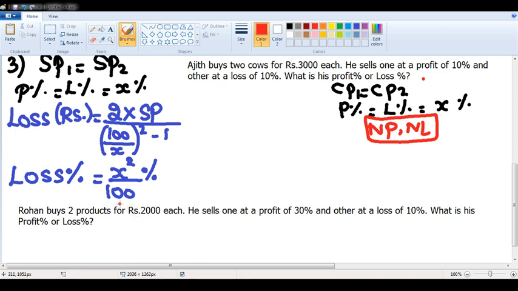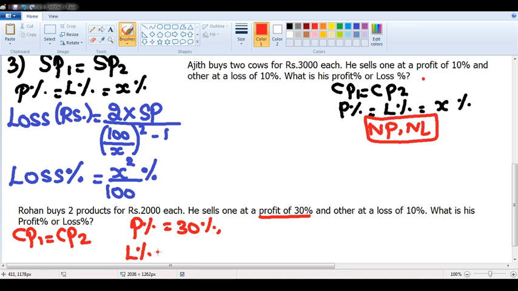That means cost price of 2 products are same, right? CP1 is equal to CP2 in this case. Next, he sells one at a profit of 30%, and the other at a loss of 10%. Now the profit and loss percentages are different, right? What is his overall profit or loss percentage? This is the first case scenario.